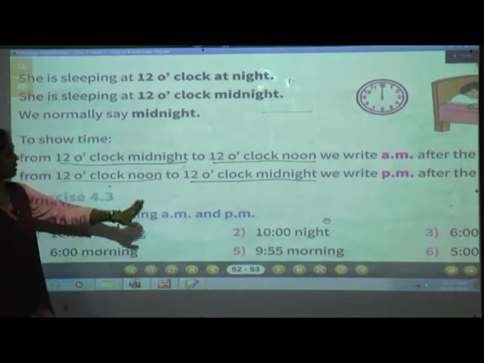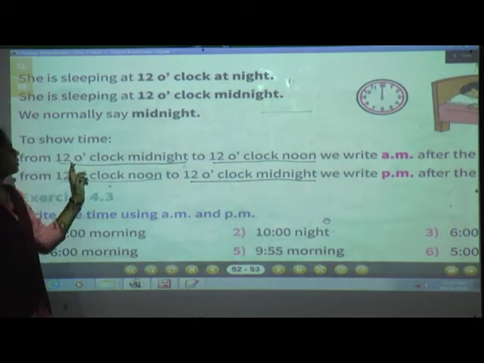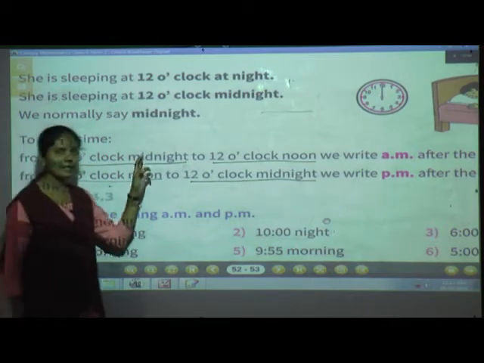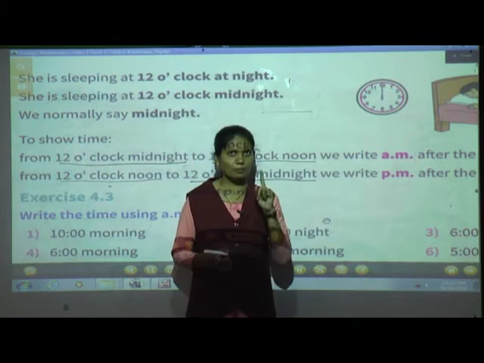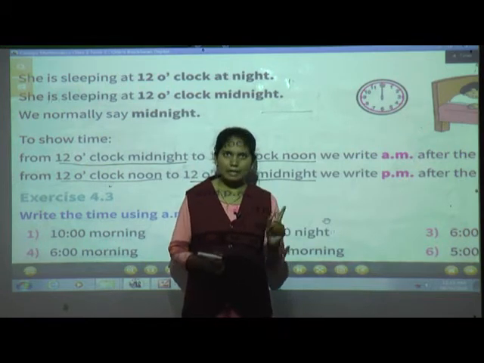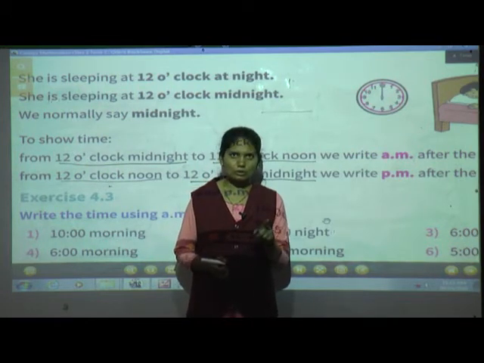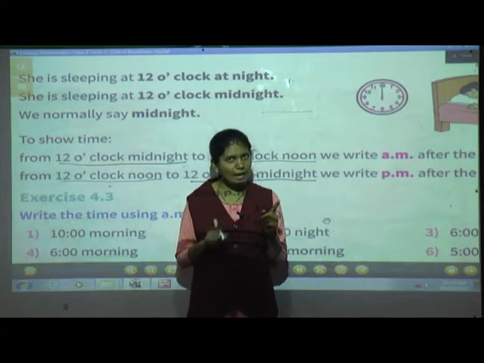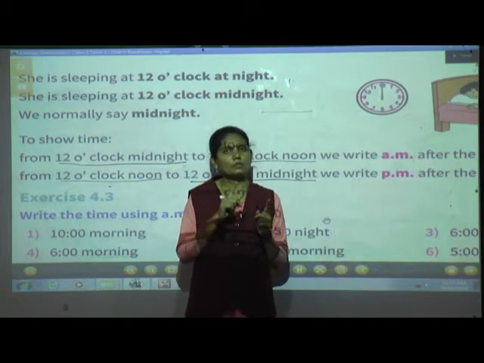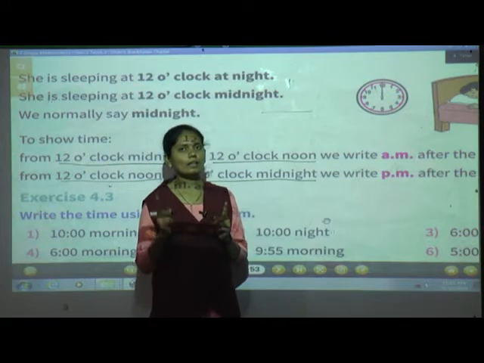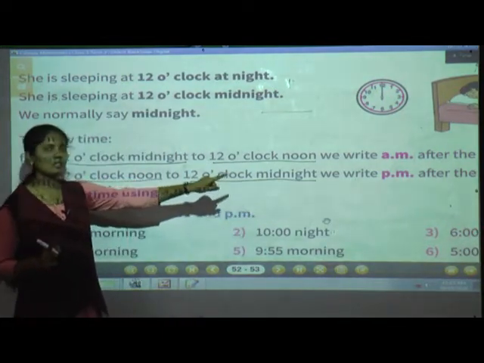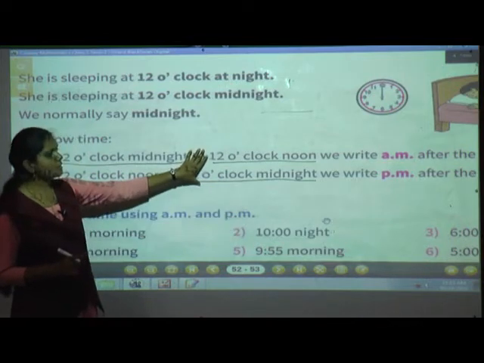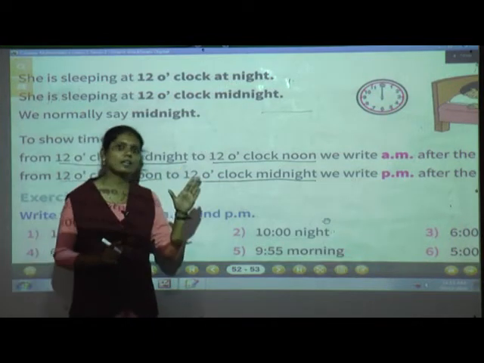For AM, from 12 o'clock midnight to 12 o'clock noon, AM. And from 12 o'clock noon to 12 o'clock midnight, we have to use PM after the time. These two lines are very important.